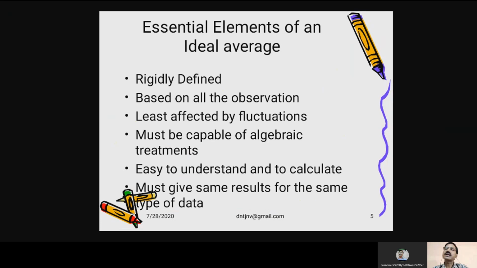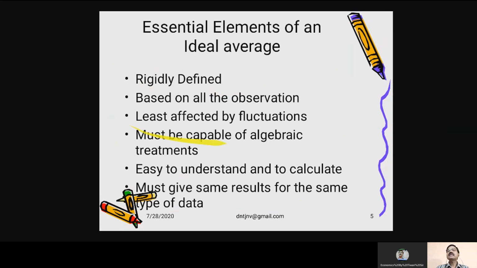Now, what are the essential elements of an average? What should be there in an ideal average? First of all, it must be rigidly defined. Its definition must be clear and must be rigid, in a sense that it can come to a single particular conclusion, not a situation of confusion.